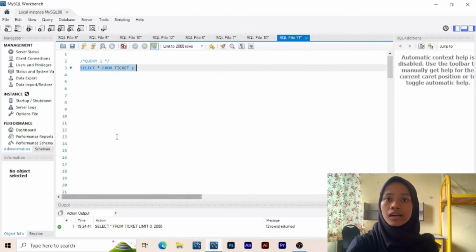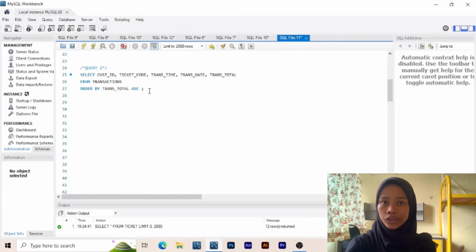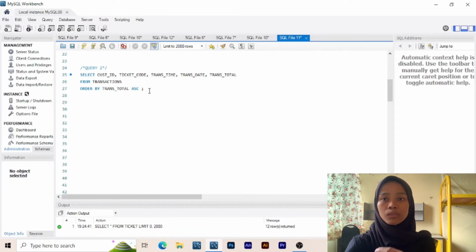Okay, next, query 2 lists all the transaction totals that customers bought the ticket for, to be sorted by the trans total ascending.